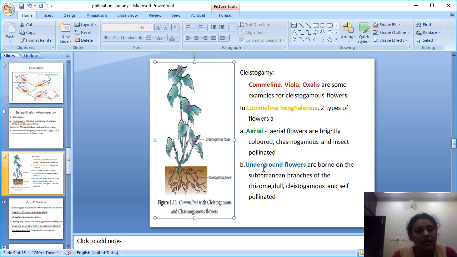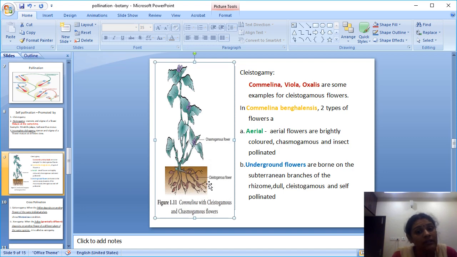One is an aerial flower, another one is an underground flower. Under the soil is the underground flower, and above the soil, on the shoot part, there is the dark purple flower, which is a chasmogamous flower, and it is pollinated by insects. This aerial flower is open, exposing the reproductive parts, and gets pollinated with the help of insects. So it is the aerial part of the Commelina benghalensis.